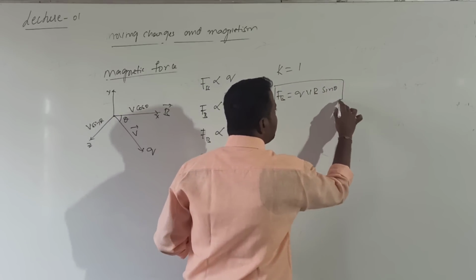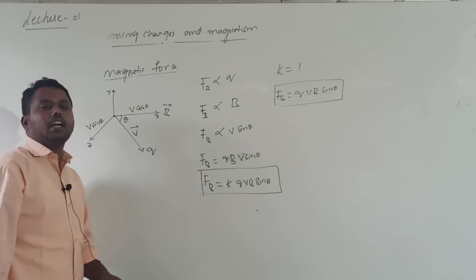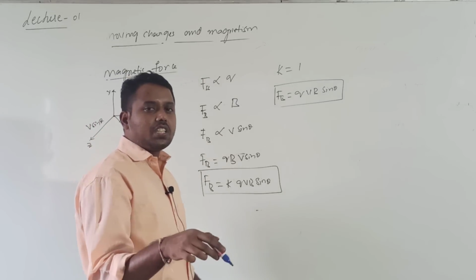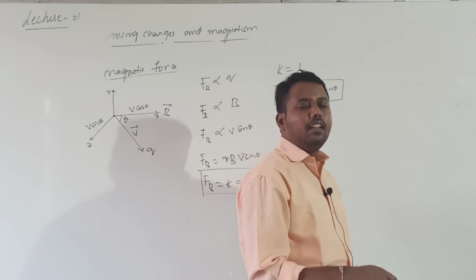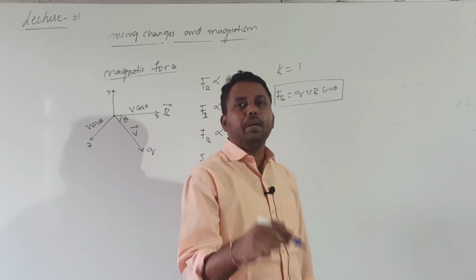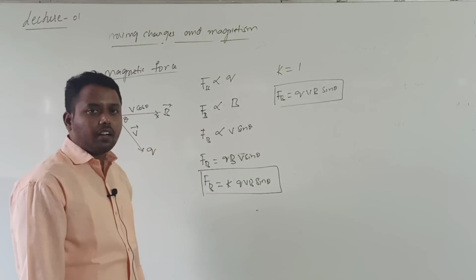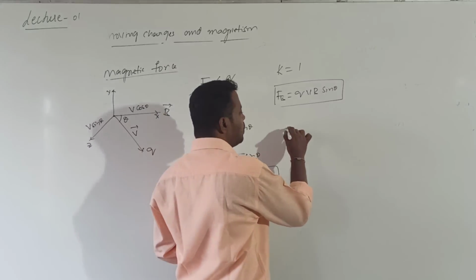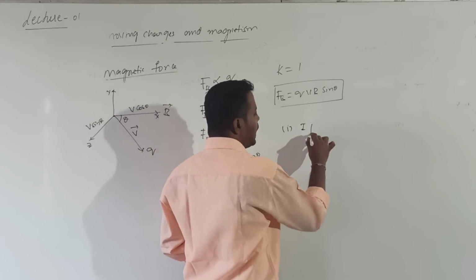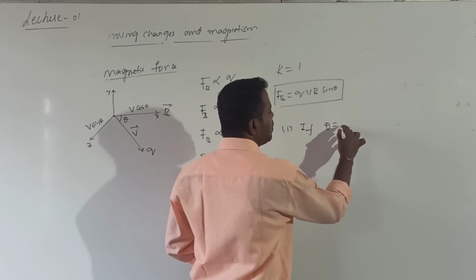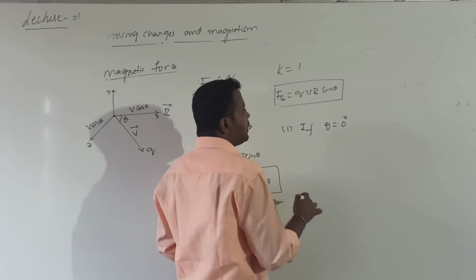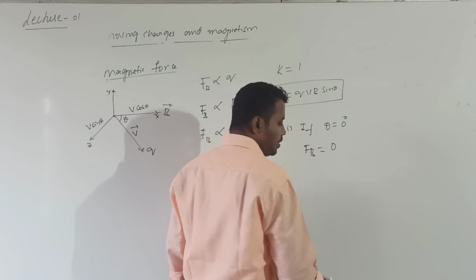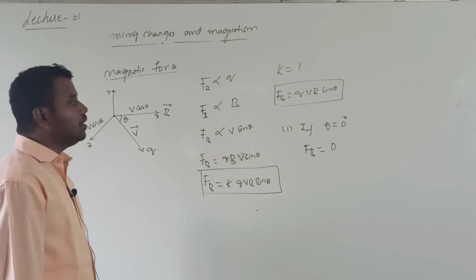This is the expression for the force acting on a charge Q moving with a velocity V in a magnetic field of induction B, where theta is the angle between the V bar and the B bar. If theta is equal to 0, what happens to FB? FB is equal to 0. What does it mean?